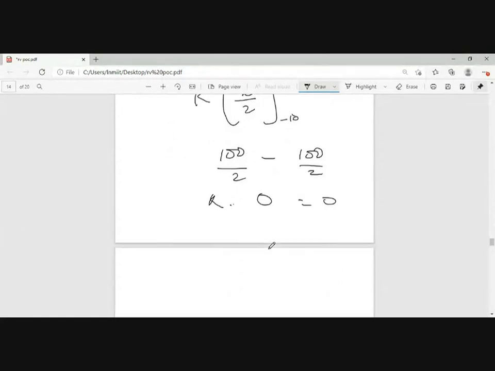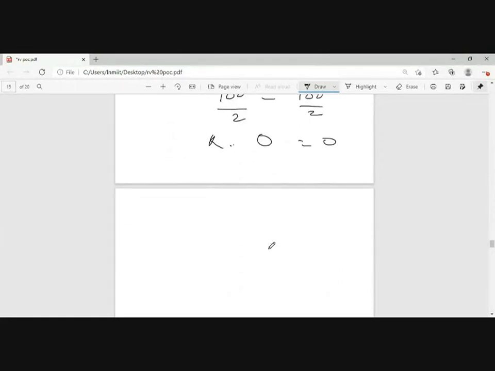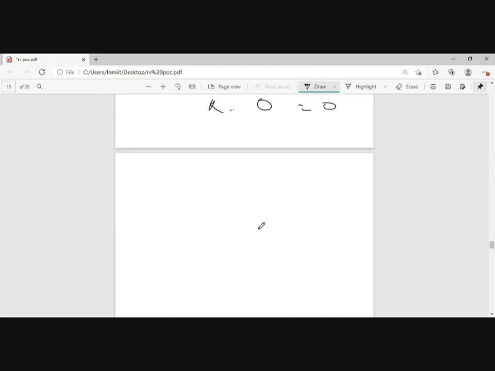What will be its variance? Mean is 0. So just by finding x square, you can find the value, because variance is equal to mean square value minus mean square. Just by finding this, you can find your variance. So what will be the variance?